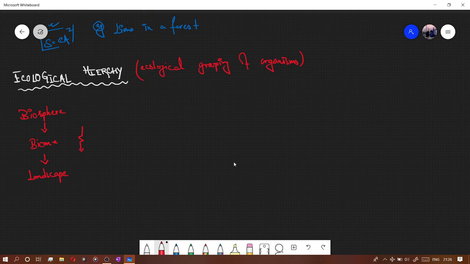I'm just writing beside, so it is easier for me to fit in the small space so that I can mark for you guys. And then it is ecosystem, then community, then population, and then organisms.